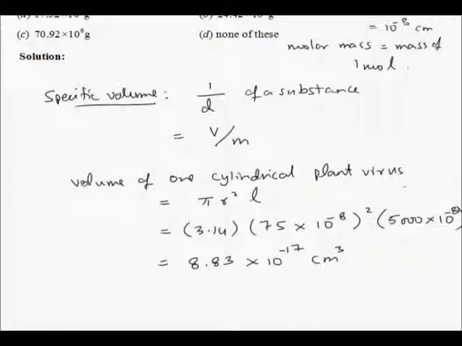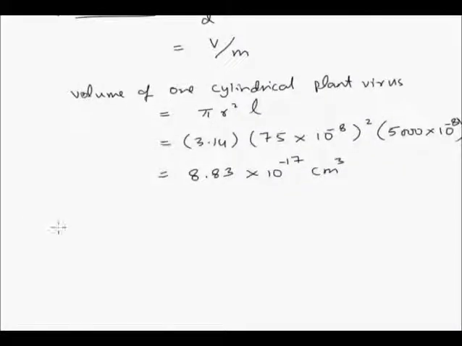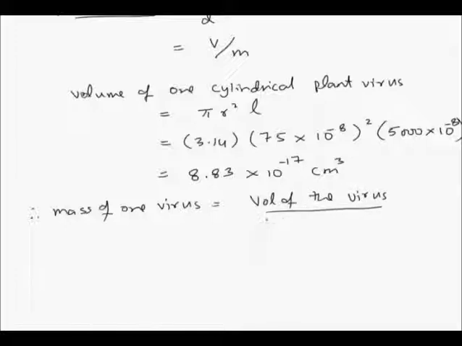So therefore the mass of one virus would be equal to the volume of the virus upon the specific volume.